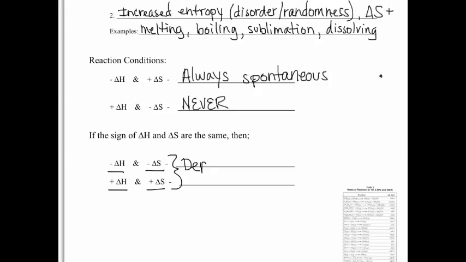When the signs are the same, it really depends on the temperature if it's going to actually be spontaneous. They typically don't ask about those on the exam. It's the ones that we discussed up here. When it's exothermic and becoming more random, it's always spontaneous, where the opposite conditions, where it's endothermic and becoming more ordered, it is never spontaneous.